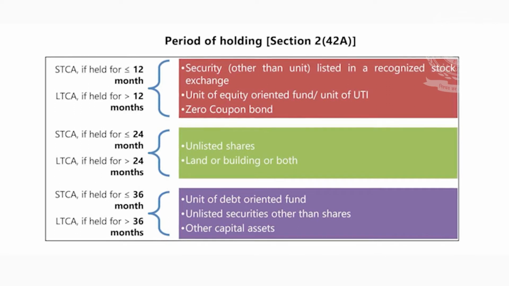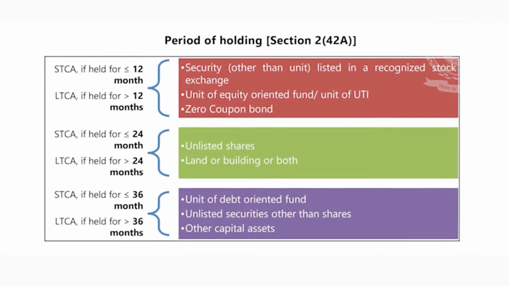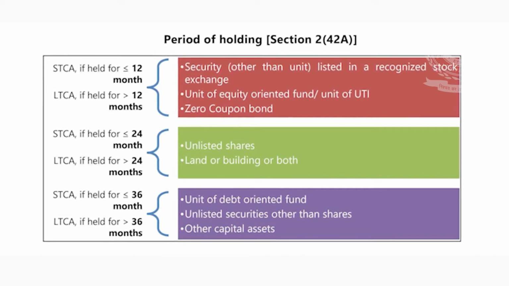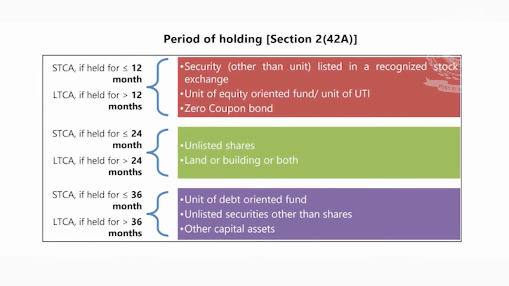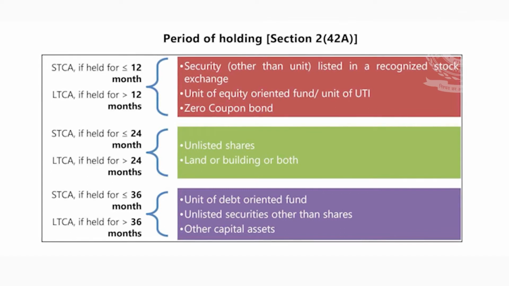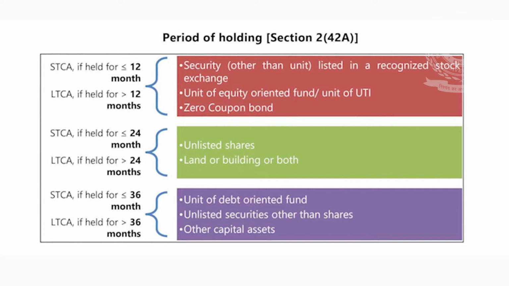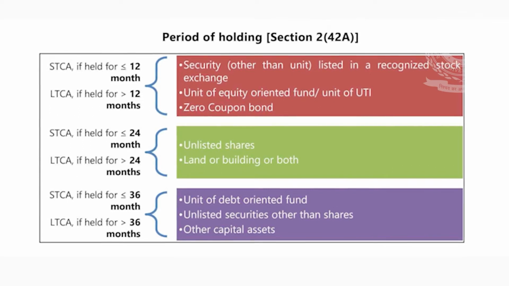When we talk about long-term capital asset, if the holding exceeds 36 months, it will be called a long-term capital asset, and gain arising on such long-term capital asset will be called a long-term capital gain.